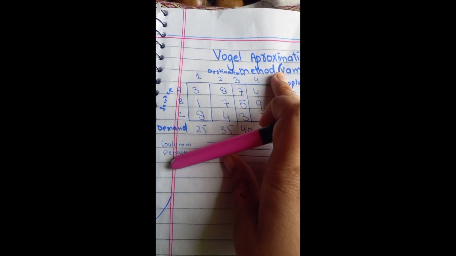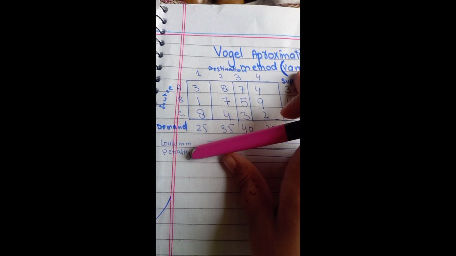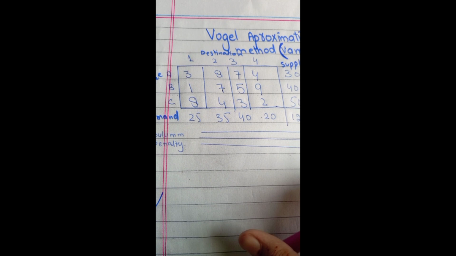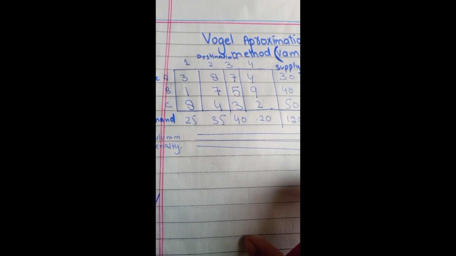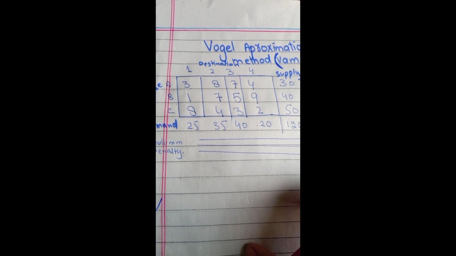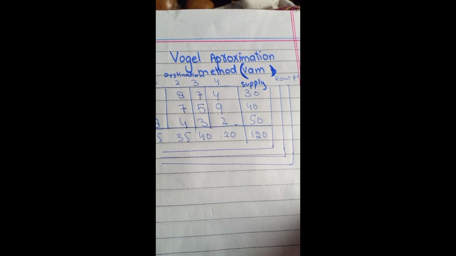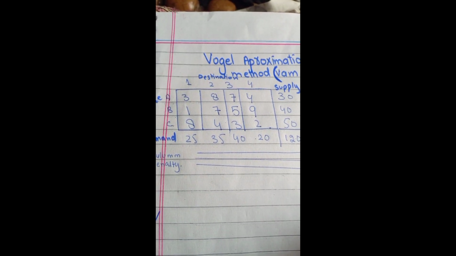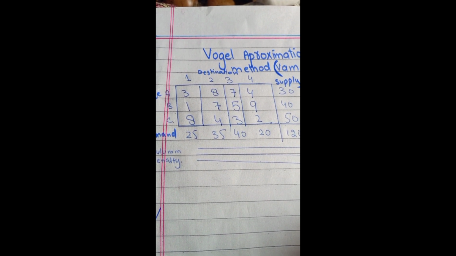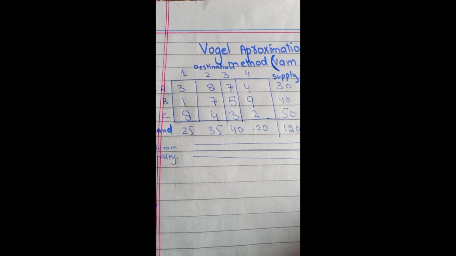Let's start the question. This question is basically solved by penalties, column penalties and row penalties. We will discuss that later. First, we will see whether the following example is balanced or unbalanced.